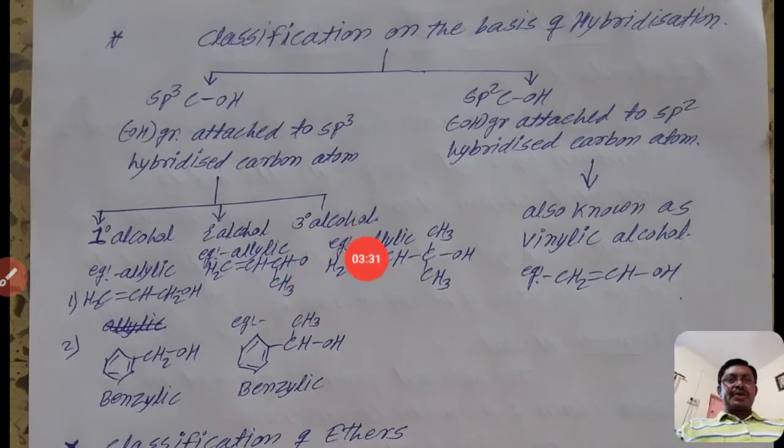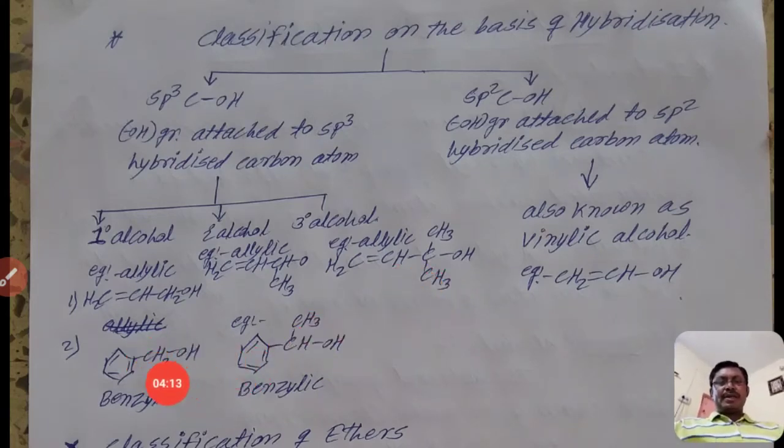Then, tertiary allylic alcohols. In tertiary allylic alcohols, the hydroxyl group is attached to a tertiary carbon atom. The nature of that carbon atom is tertiary, so it is called tertiary allylic alcohol. Why allylic? Because it is an unsaturated molecule containing a carbon-carbon double bond, but the hydroxyl group is attached to a saturated carbon atom, that is an sp3 carbon atom.